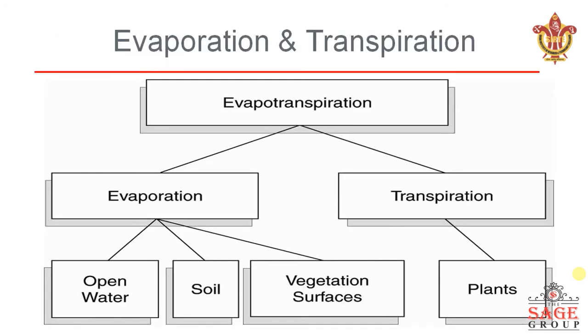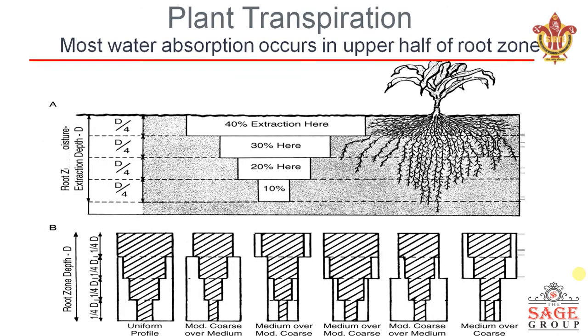Next we have the evaporation and transpiration. So evapotranspiration means evaporation and transpiration. Evaporation is a loss which can be from open water, from the soil, from vegetation surfaces, and transpiration is only the water loss from the plant's bodies. Next we have the plant transpiration.